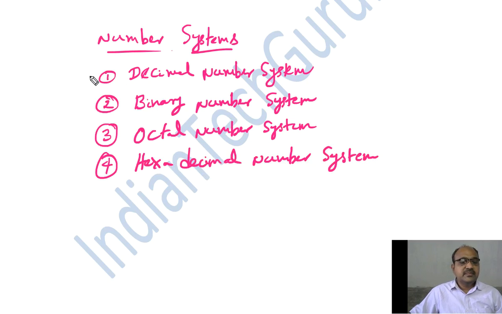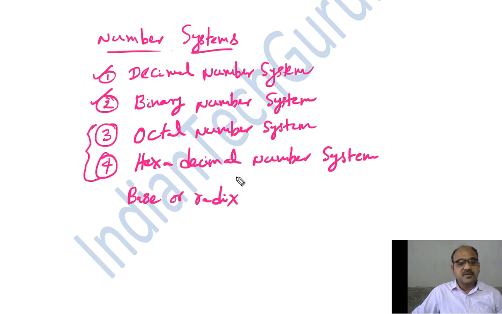So what are the different number systems? The decimal number system we regularly use in our daily life. The binary number system which the computer understands. The octal and hexadecimal number systems which are used by computers. We will see later why we use the octal and hexadecimal number systems. To represent these number systems, first of all, we need to define a base or radix.